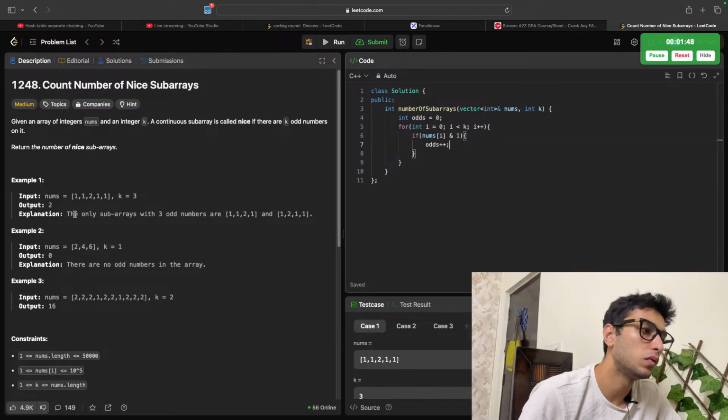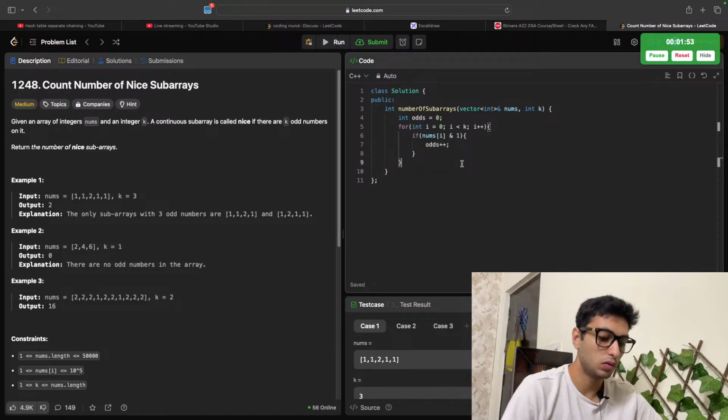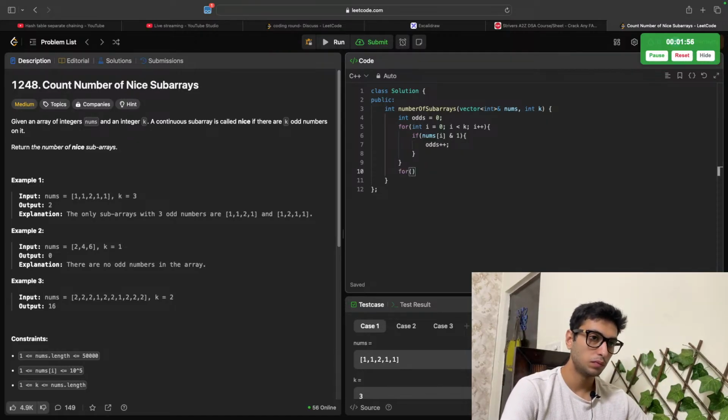So now I've got 1, 2, 3 elements here, and then I'm going to go from int i equal to 0, i is less than nums size minus k plus 1, i plus plus.